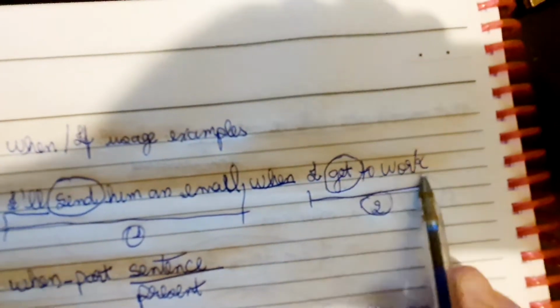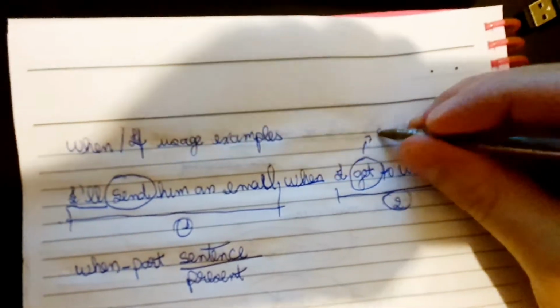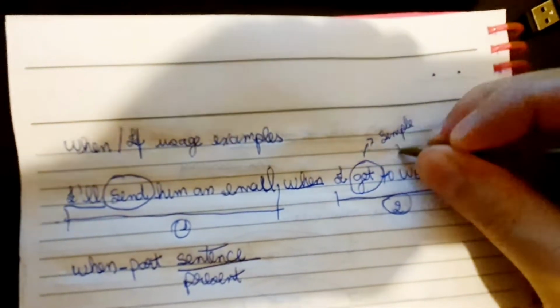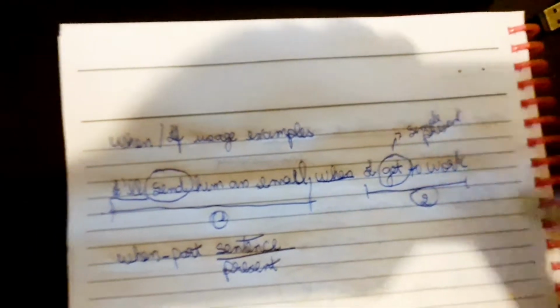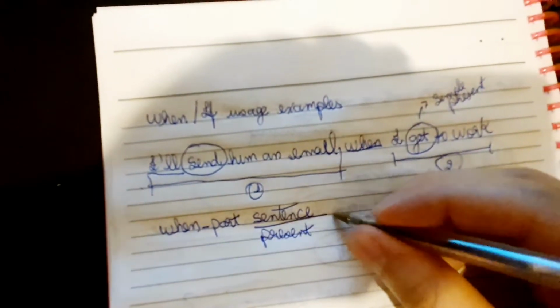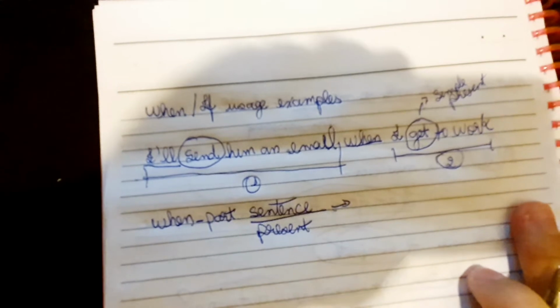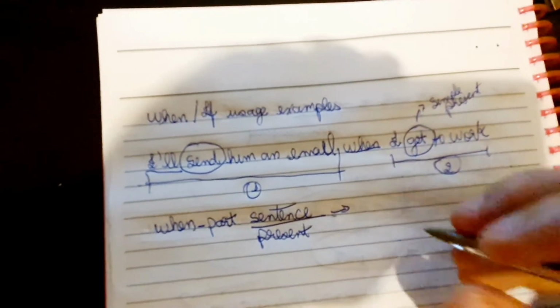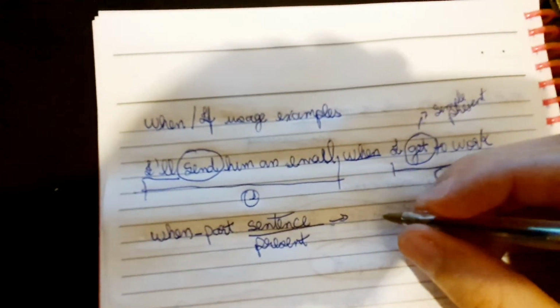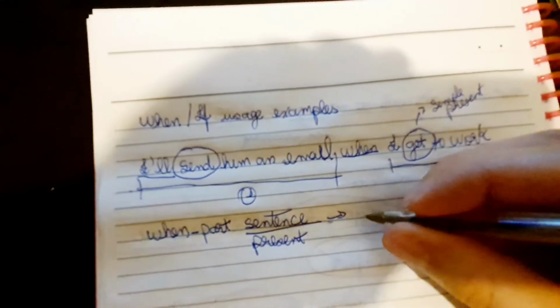For example, when I get to work, get is the simple present. When part sentence, and then we have another sentence. Another sentence has to be in the simple future. It has to be in the future.